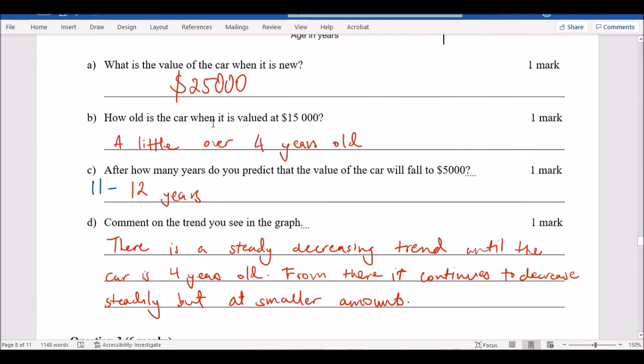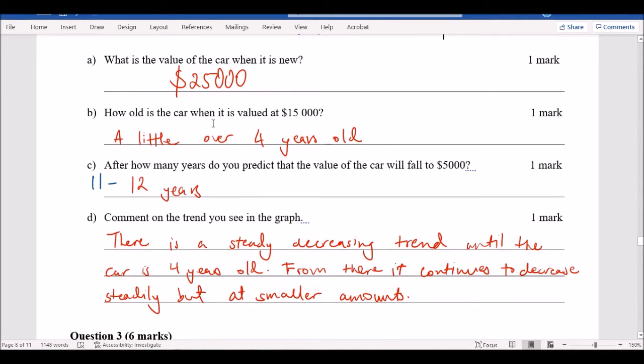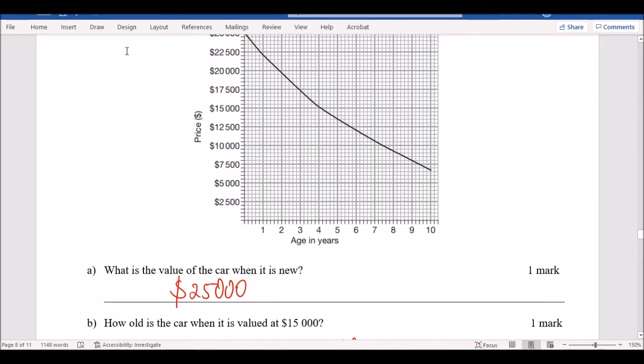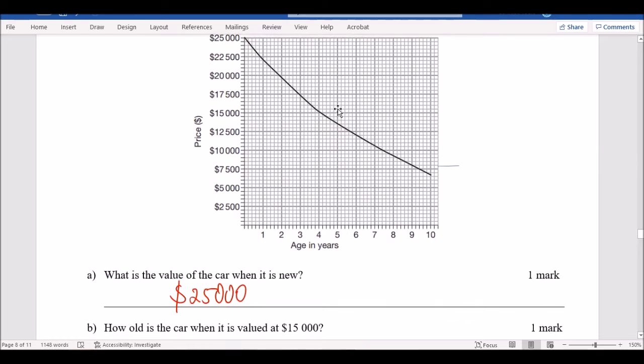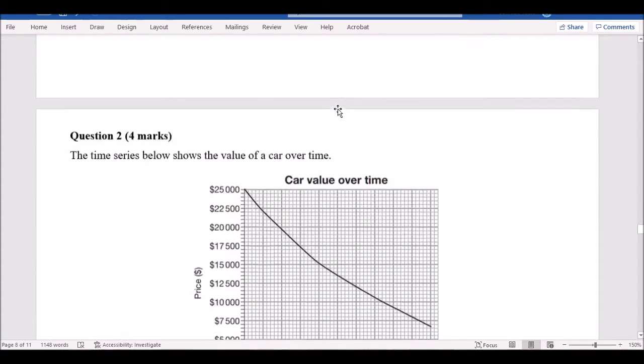Would you want like the steady? Yeah, you could say steady decreasing trend, but we just want to know that you can understand if it's a negative decrease trend, increase trend, or if it's like this. What would that mean, guys? If you're just up and down, there'd be no trend. If it's just random, like it just goes up and down like that, no trend. All right, that is for question 2.